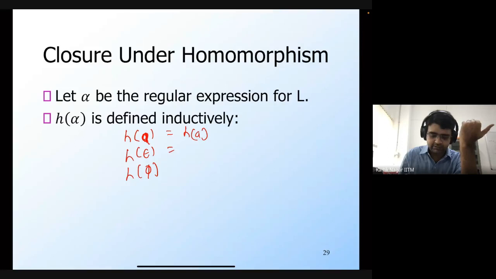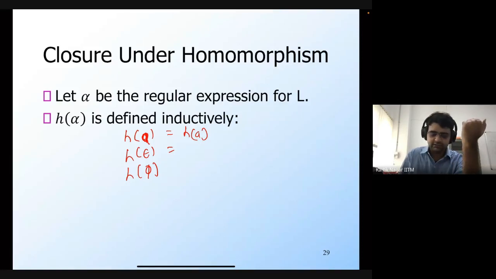So what about h of epsilon? Vikram is saying it is epsilon. That is correct.